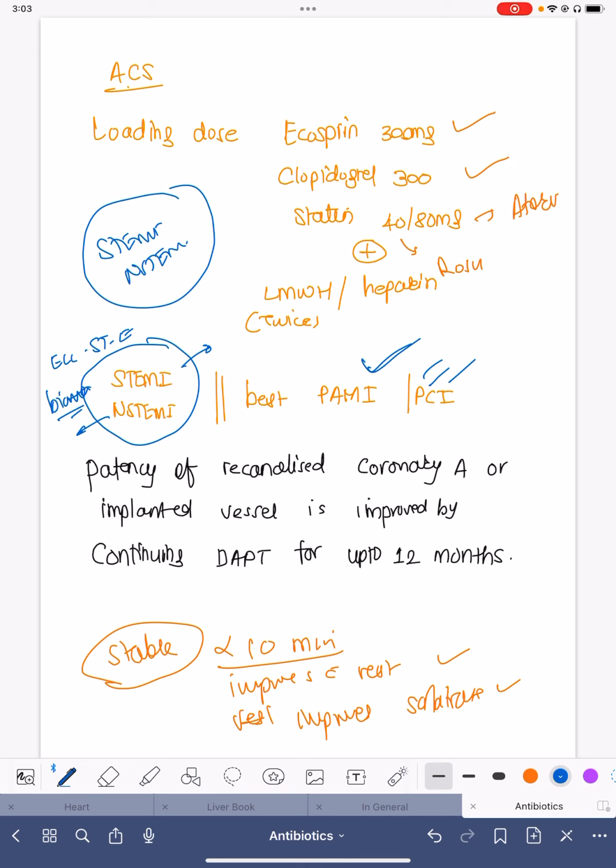The patency of the recanalized coronary artery: if the patient had MI and stenting is done, then to keep the stent patent, Ecosprin and Clopidogrel have a huge role. So the patency of the recanalized coronary artery or implanted vessel after CABG is markedly improved by continuing dual antiplatelet therapy for at least 12 months. So two antiplatelets have to be continued at least for 12 months after the bypass, or after the stenting, or after the PAMI.